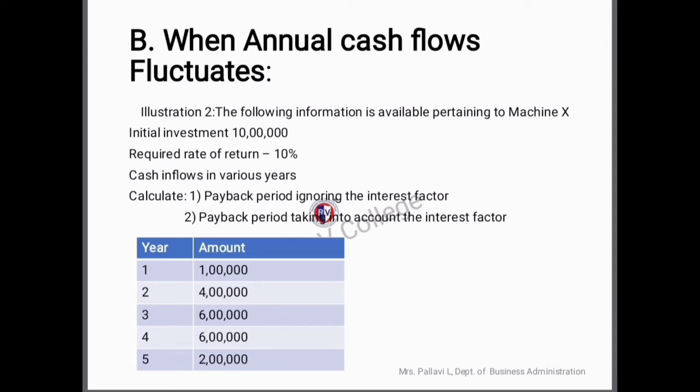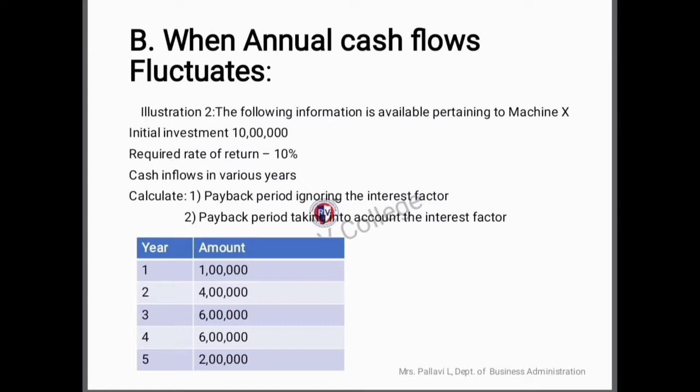I hope you understood the previous problem. Now let's understand this question. The format is when annual cash flows fluctuate. I'll read out the illustration. The following information is available pertaining to machine X. Initial investment is 10 lakh. Required rate of return, this is interest, is 10%. Cash flows in various years they have given. Payback period ignoring interest factor. Payback period taking into account the interest factor. So in this problem we have to calculate two different types: first ignoring the interest factor, and second taking into account the interest factor.